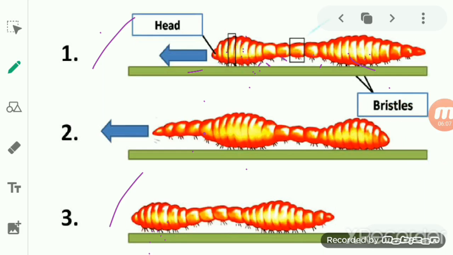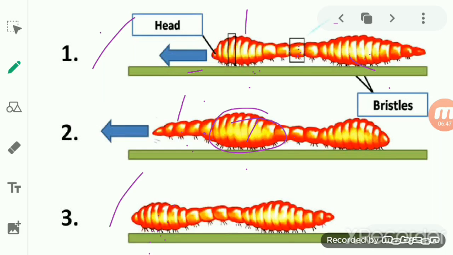So when the longitudinal muscle contracts, this happens, and at the same time you see the circular muscle of the back portion contract. When the circular muscle contracts, the segment becomes long and thin, and when the longitudinal muscle contracts, it becomes fat and short again.